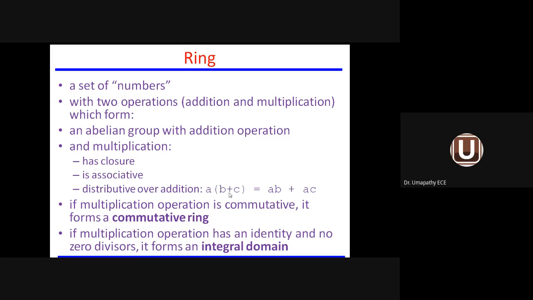So A dot B plus C within bracket equal to A dot B plus A dot C. So this group should obey the addition operation as well as the associative and distributive laws. In such a case, it is said to be a ring. We call it a commutative ring when it obeys the commutative law and the other laws. If the ring obeys the commutative law as well as associative and distributive, it is said to be a commutative ring.